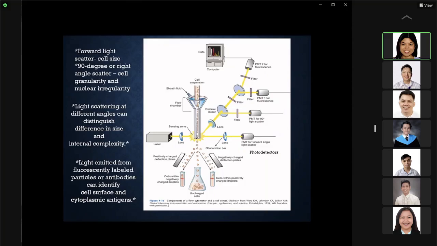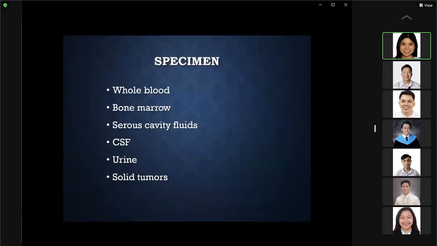Antigens that you need to identify in order to identify your clonal proliferation can be used for this purpose. So you can identify the malignancy for diagnosis using flow cytometry. But there are many other uses of flow cytometry. These are the specimens that you can use: whole blood, bone marrow, usually for hematopoietic malignancies, serous cavity fluids for metastasis, CSF, urine, and solid tumors.